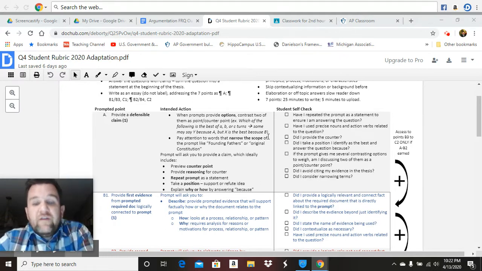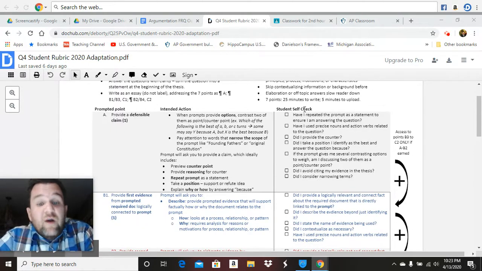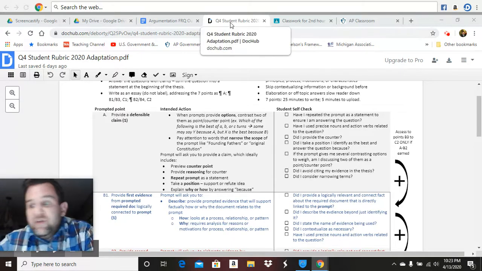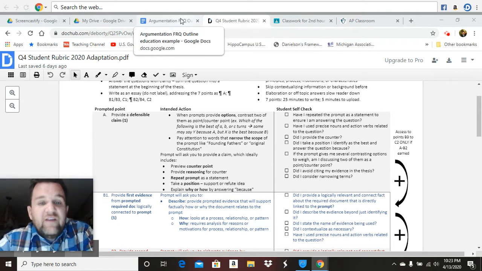Okay, so you have your student checklist here. You can definitely check that out. And again, this is an open note test, so you can have all this stuff out. I definitely suggest you start outlining your 9 required foundational documents. You can have those notes out too to help guide you on this. You shouldn't be looking things up because you only have 25 minutes to answer the question, but you can definitely use those as aid during the test.